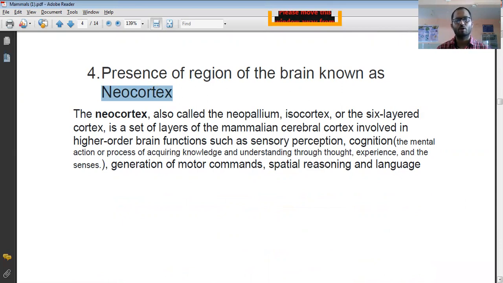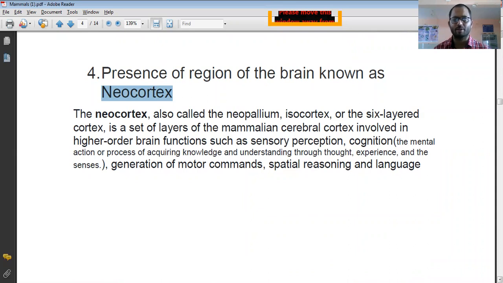Neocortex means what? The neocortex is also called the neopallium. Sometimes it is called an isocortex. This particular neocortex is the part of the brain, the six-layer cortex. This is the set of layers of the mammalian cerebral cortex that is involved in higher order brain function, such as sensory perceptions and cognition.